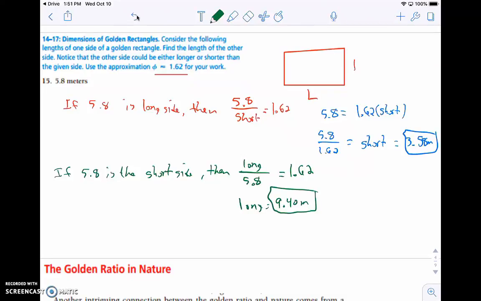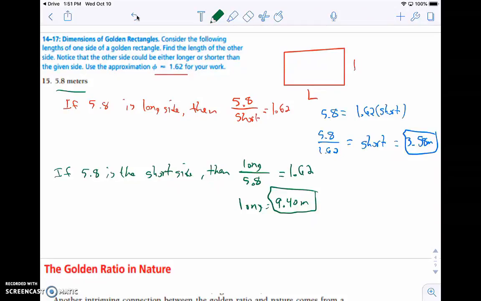So if you're given one part of this golden ratio and you need to find the other, there are two possibilities, because you don't know. In this case, we were just given 5.8 meters. We didn't know if that was the long or the short side. If it's the long, then we get 3.58. If it's the short, then the long side's got to be 9.40.